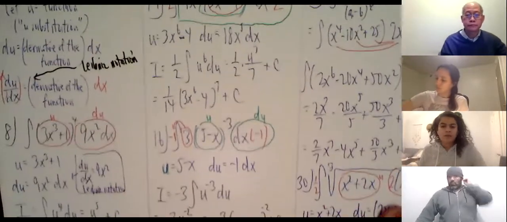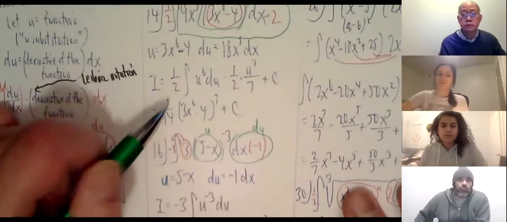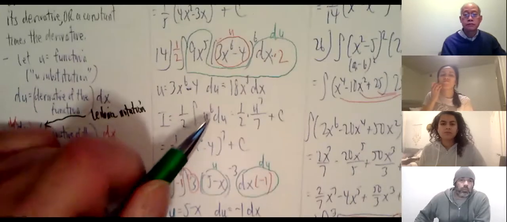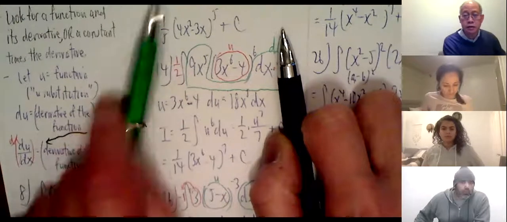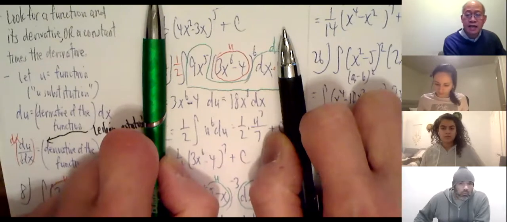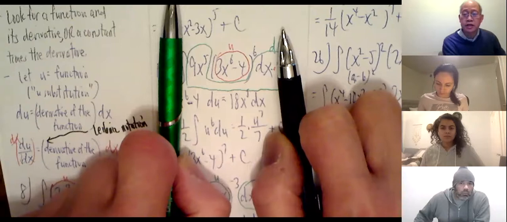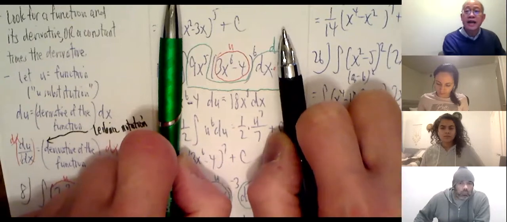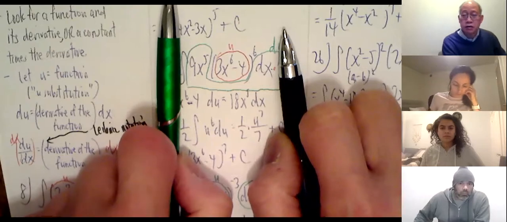Okay. And the last one, and so where does the 1/2 come from? For example, dx times 2? Okay, so 1/2. I cannot substitute unless I see 18x to the 5th dx. Okay. I can swap out the du for 18x to the 5th dx. The original problem did not have 18x to the 5th dx. It had 9x to the 5th dx. Okay. So I can't swap until I have the whole thing.